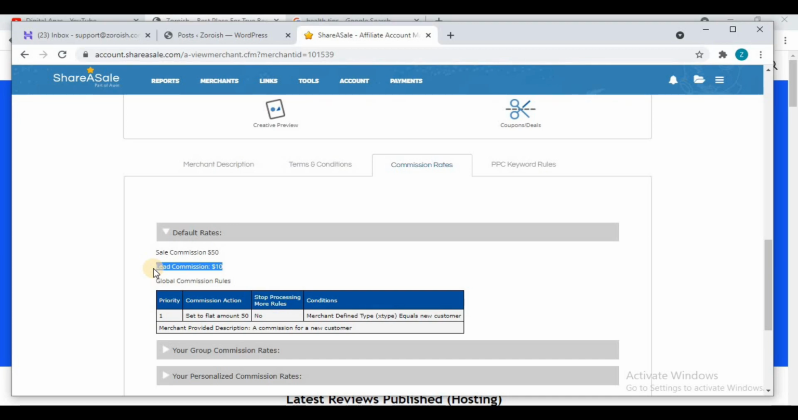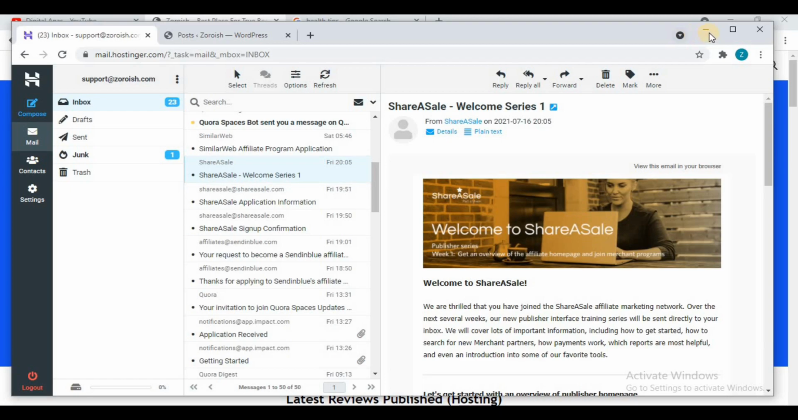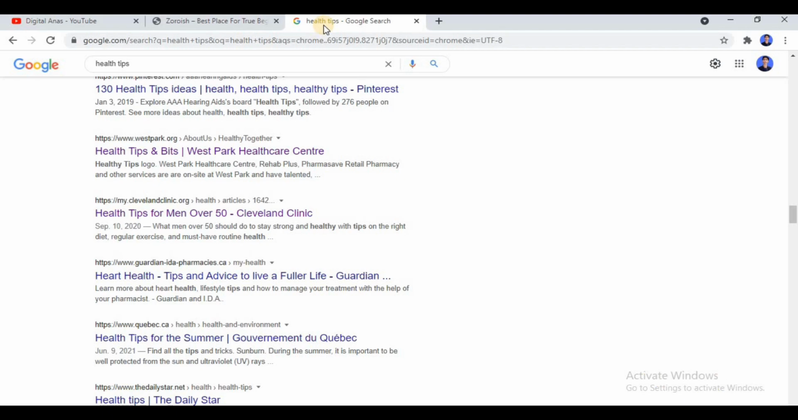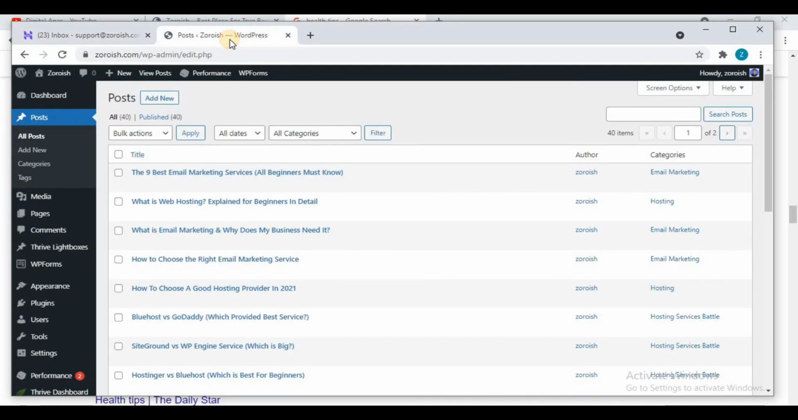So in this way I got the approval of SimilarWeb by contacting this merchant, and by simply copying and pasting the blogs I got the approval of ShareSale within just 15 minutes. All you need to do is simply copy the blog posts of others regarding the CPA offers for which you want approval, and after copying it you just paste it on your website, like your WordPress website or your Blogger website. It totally depends on you.